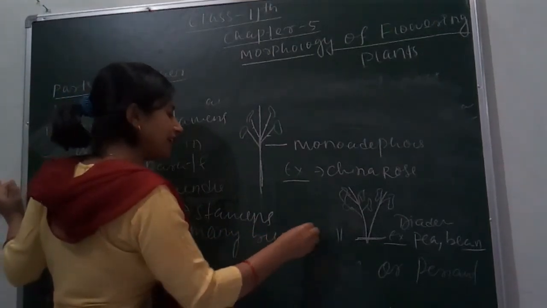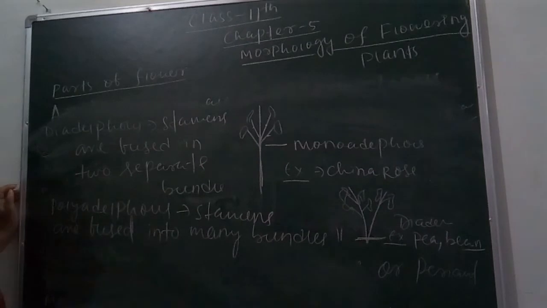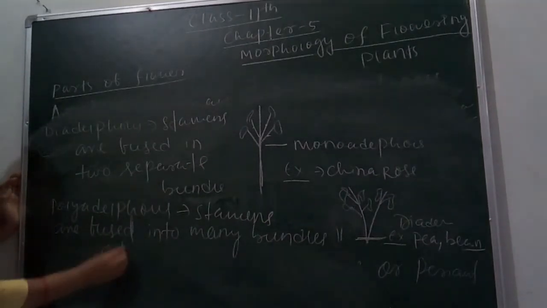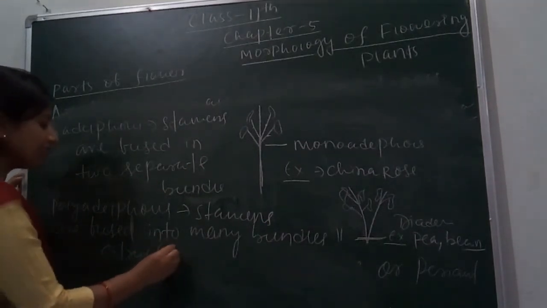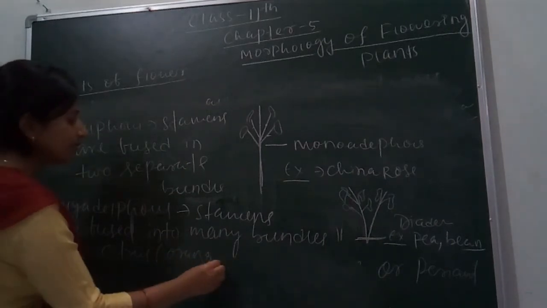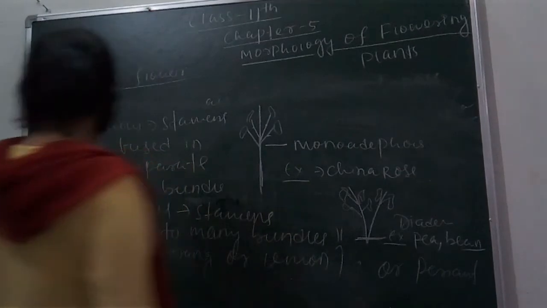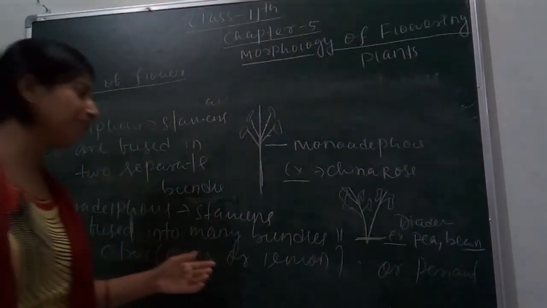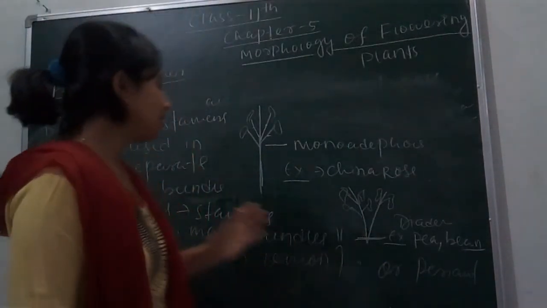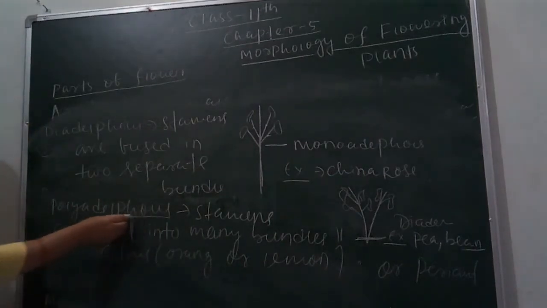This type of arrangement we can see in citrus fruit. For example, citrus means orange or lemon, etc. If we see the flower of an orange or lemon, then we can see the polyadelphous stamens.